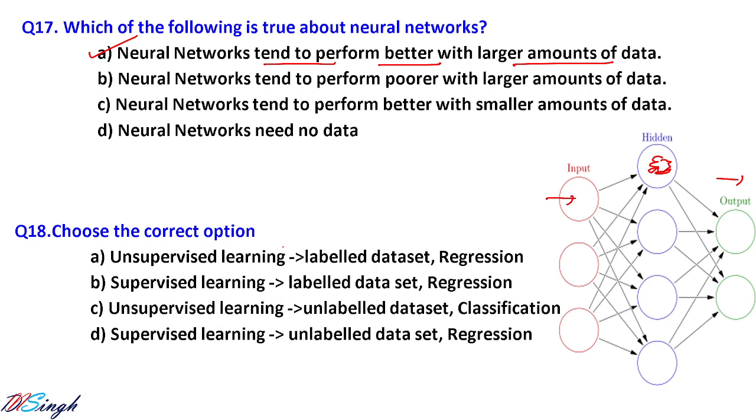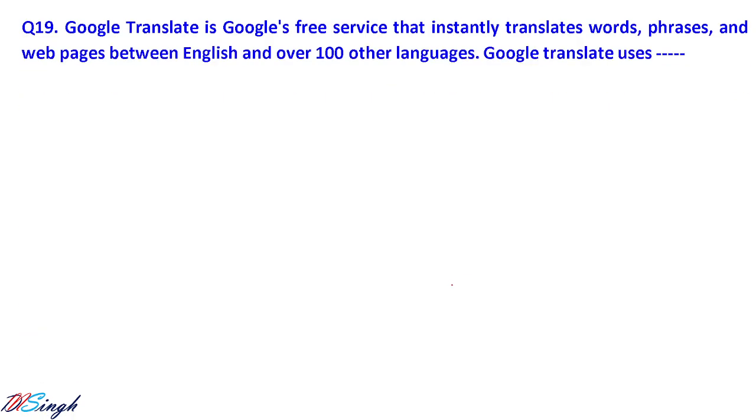Choose the correct option. Unsupervised learning, labeled data set, and regression. No, because unsupervised learning will always have an unlabeled data set. Supervised learning, labeled data set, and regression. Okay, fine. So this is the correct answer. Unsupervised learning, unlabeled data set, classification. Classification does not come under unsupervised learning; it comes under supervised learning. Supervised learning, unlabeled data set. No, supervised learning works on a labeled data set. So the correct answer will be what? B, supervised learning, labeled data set, and regression. Let us go for the next question.